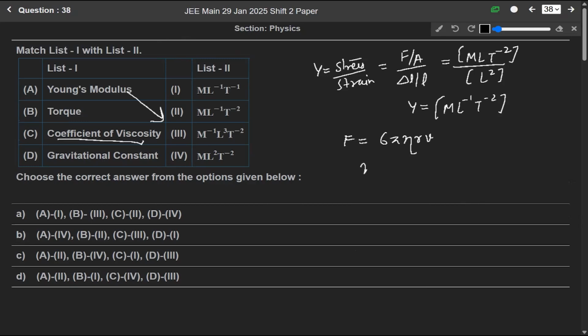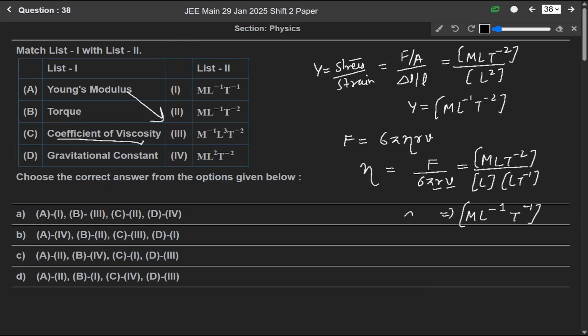So eta will be equal to F over 6 pi R V. F is force, so it will be M L T minus 2 over pi R V. V is velocity, so it will be L T minus 1, and R will be L. So it will be M L minus 1, and T minus 2 plus 1, which is minus 1. So eta will be M L minus 1 T minus 1.